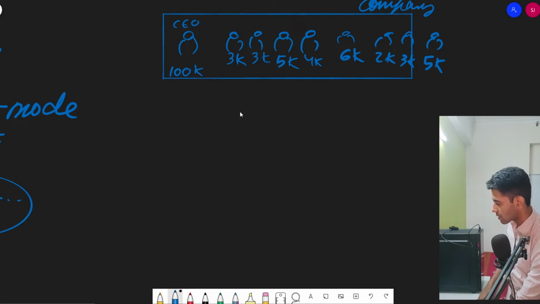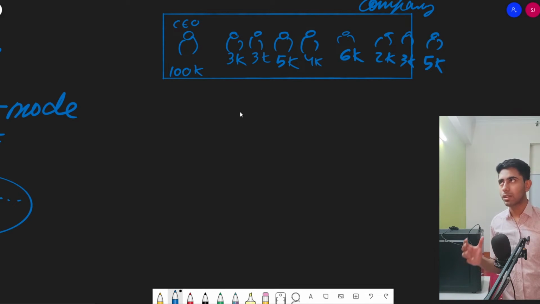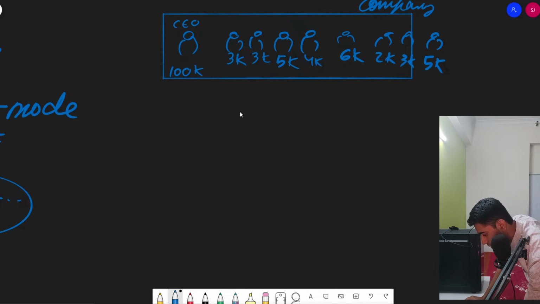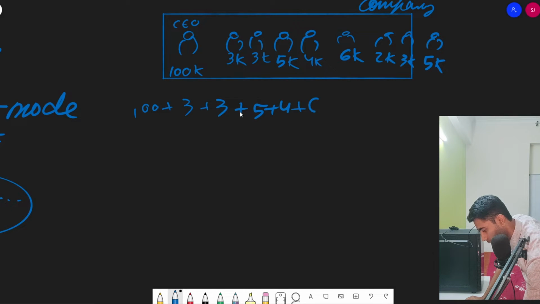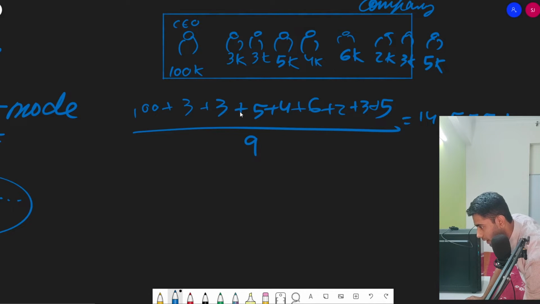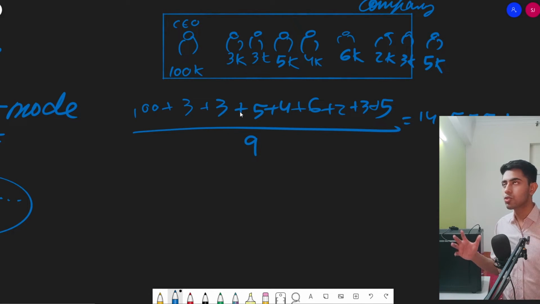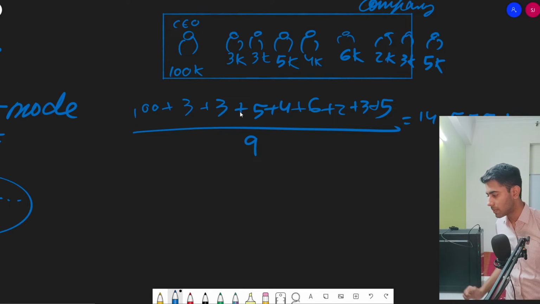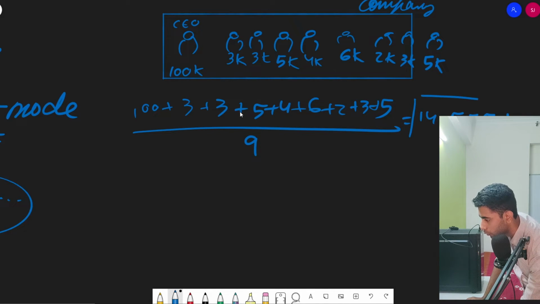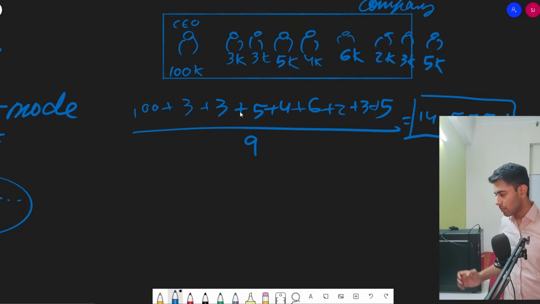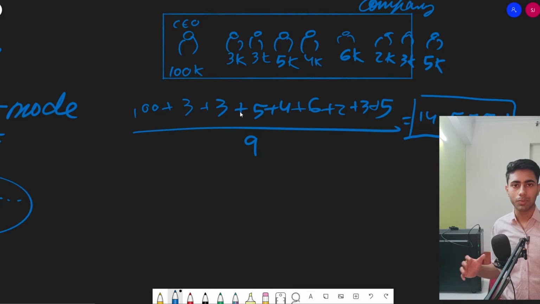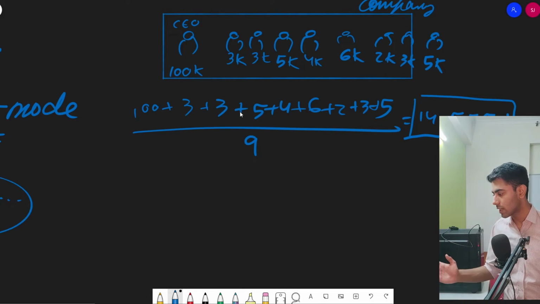Now let us suppose that the HR department of the company wants to hire a new recruit. What did the recruiter do? He calculated the average salary, which is 100 plus 3 plus 3 plus 5 plus 4 plus 6 plus 2 plus 3 plus 5, and he took the average, which is going to be 14.555k, and told the new joinee, the person seeking the job, that the average salary of the company is 14.55k. You guys know that it is not right to specify such an amount, because there is a huge disparity